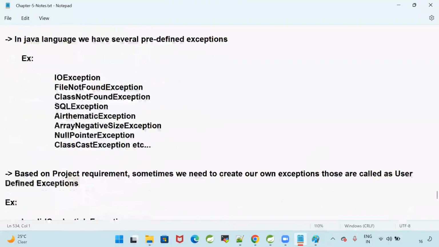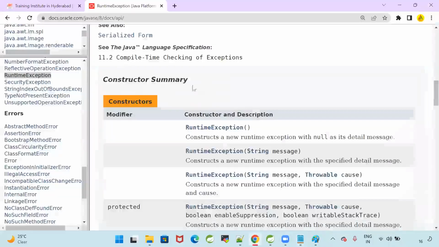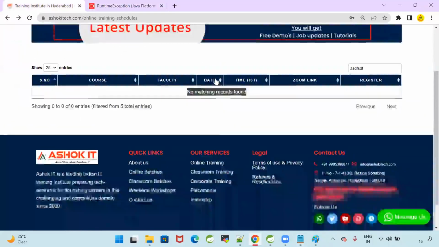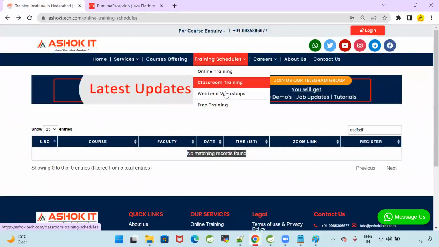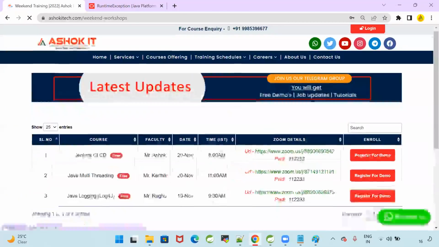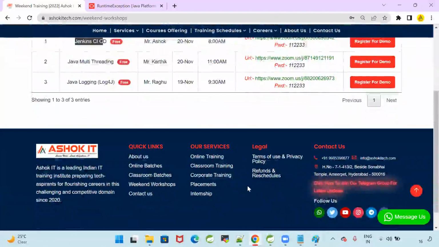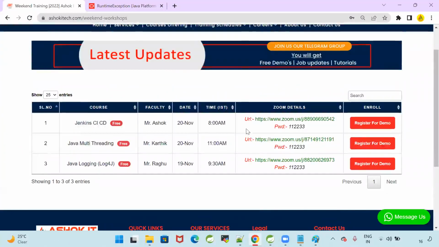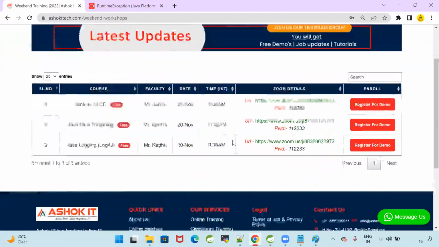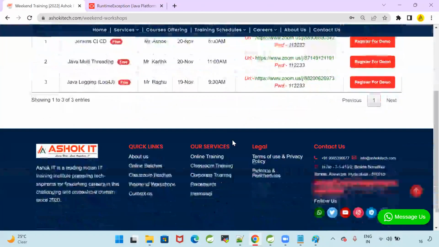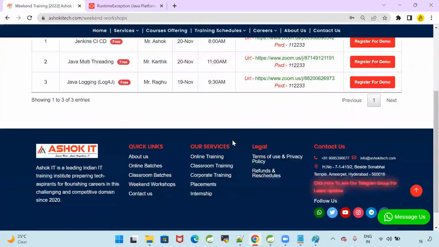Sunday I am also having one workshop. That is for DevOps people, and even for Java people. I have a workshop on the Jenkins tool at 8 o'clock, on CI/CD, continuous integration and continuous deployment: how our projects are delivered and deployed in real time.